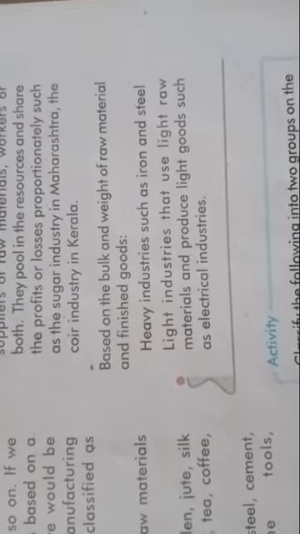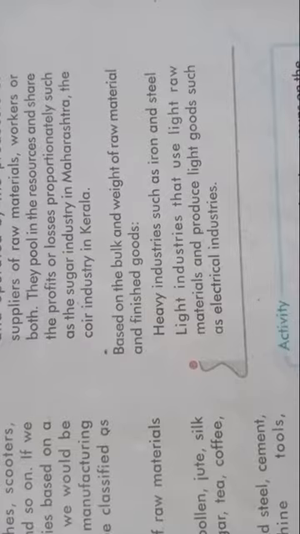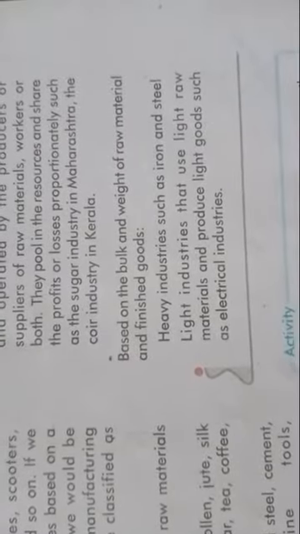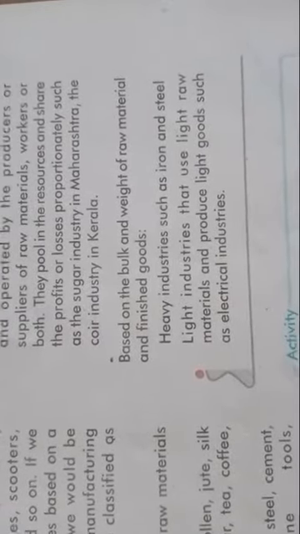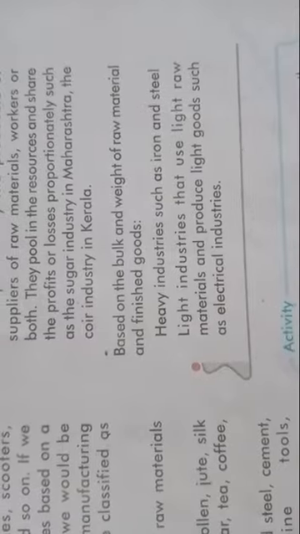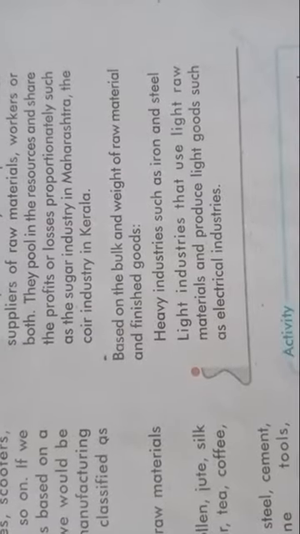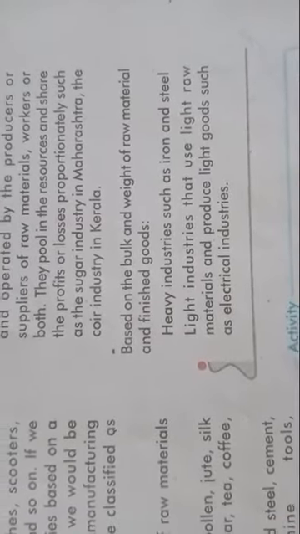On the basis of bulk and weight of raw material or the finished good, we can divide them into heavy industry, such as iron and steel, or light industry. Light industry uses light raw material and produces light goods, such as the electrical industry. So you can see that on the basis of different aspects we divide them with different names, and the examples are also given there.